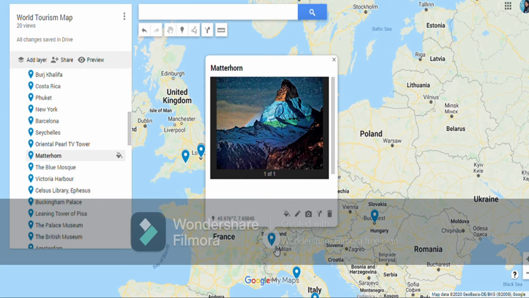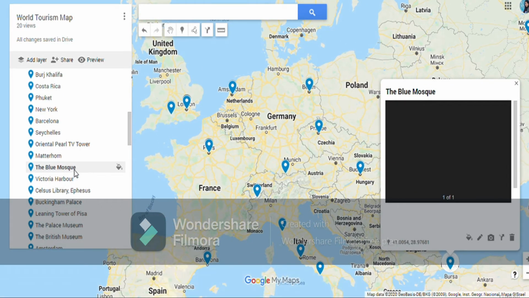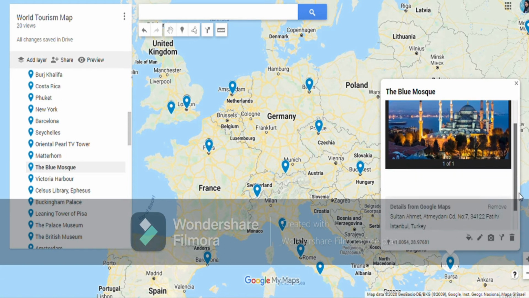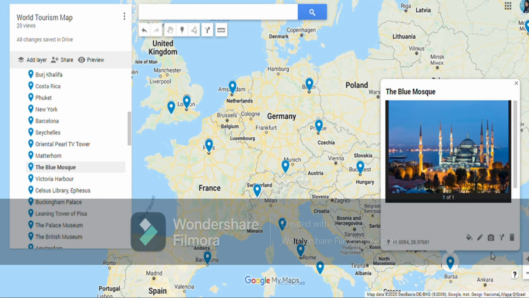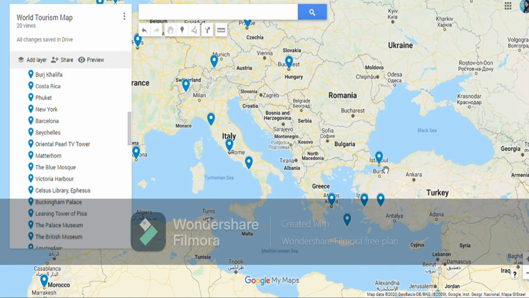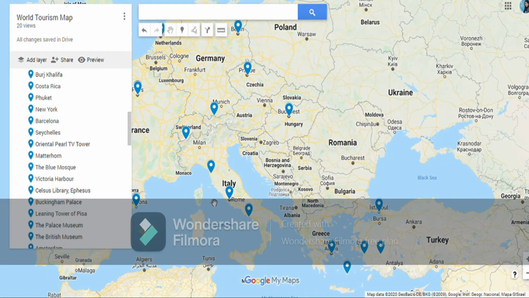Then we have Blue Mosque in Istanbul in Turkey. Let's see the location of Istanbul. So here we have Istanbul near to Bulgaria, near to Black Sea. Okay, in northern Turkey we have Istanbul, and in Istanbul we have the famous Blue Mosque.